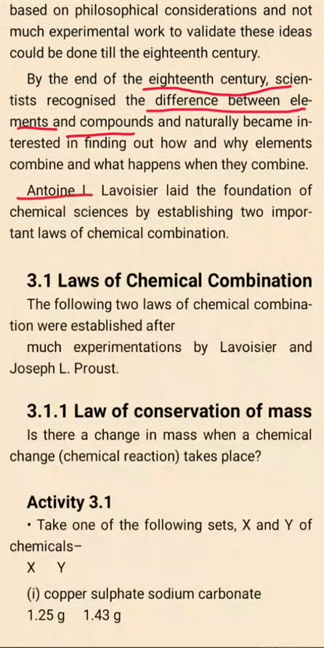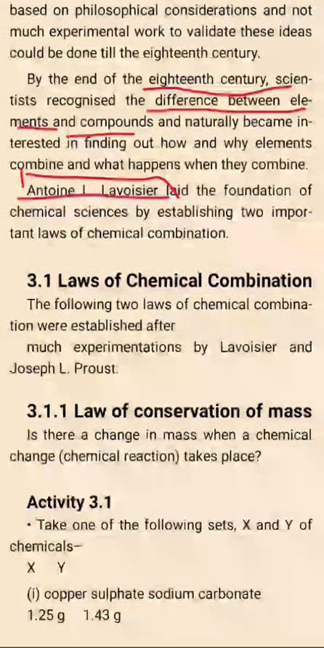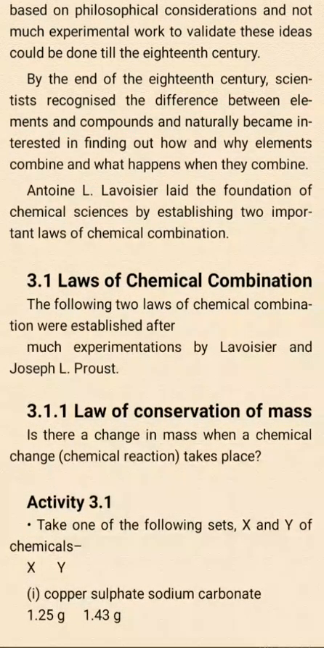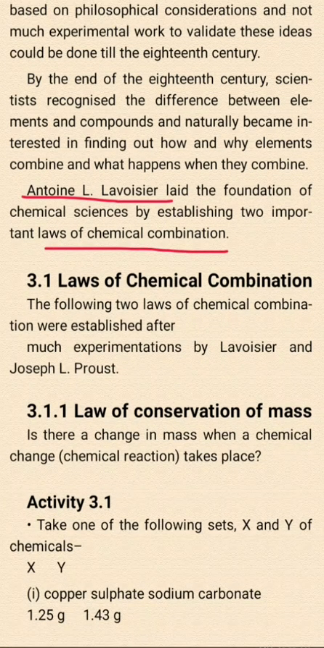Then there was a person called Antoine L. Lavoisier. He laid down the foundation of chemical sciences by establishing two important laws of chemical combination. He explained how different elements or compounds react and how they combine together. So a law was given by him, and that is what we are going to study next, law of chemical combination.